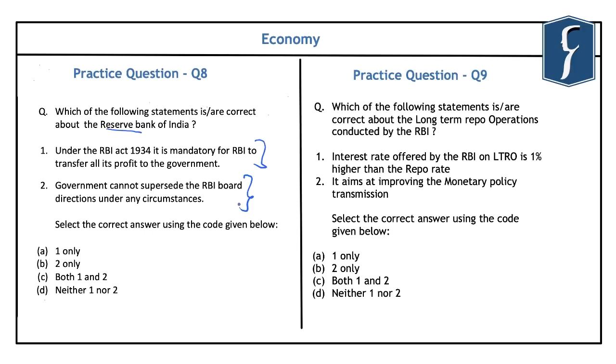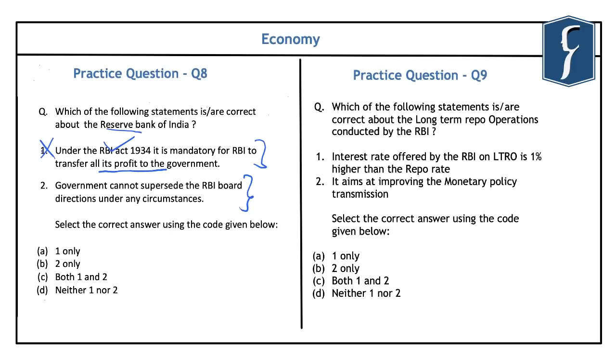And both these aspects have been covered in detail in the Prelims Compass of Indian Economy. Now, Section 47 of the Reserve Bank of India Act 1934 requires the RBI to transfer the surplus reserves to the Government of India. However, it has not been mandated to transfer all its profits to the government, and it can keep provisions for the functioning of the Reserve Bank of India and other requirements of RBI. And as such, this first statement becomes incorrect.